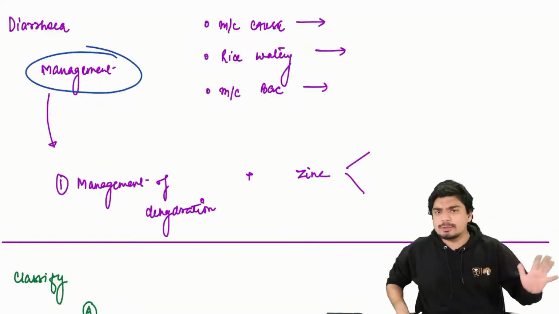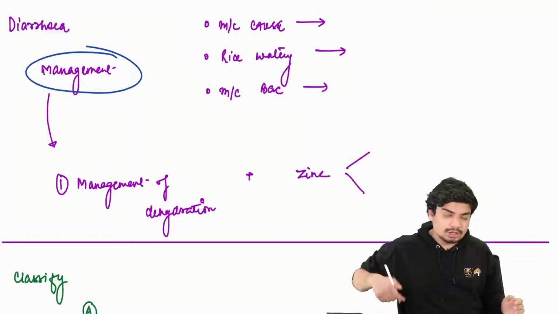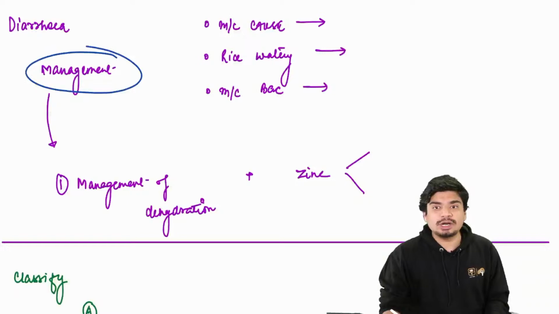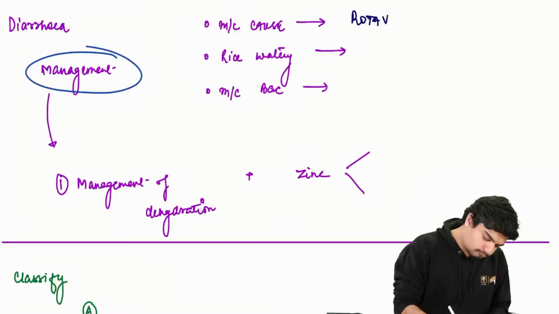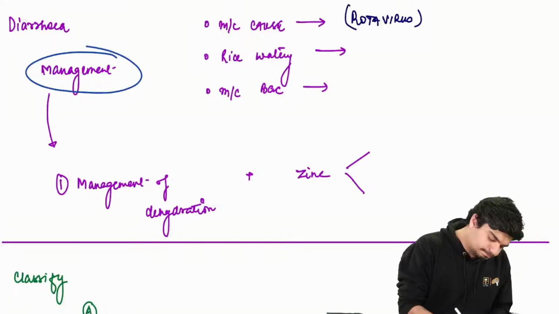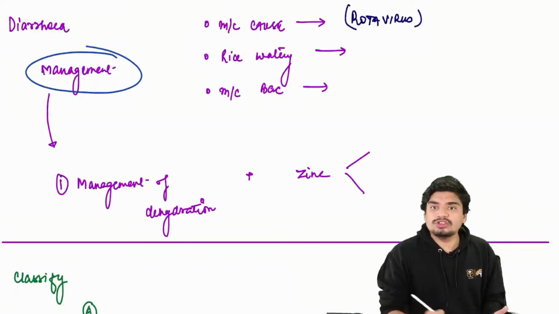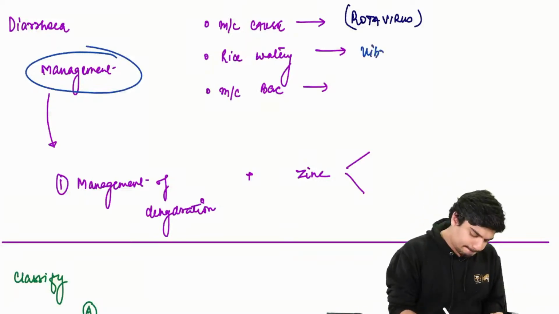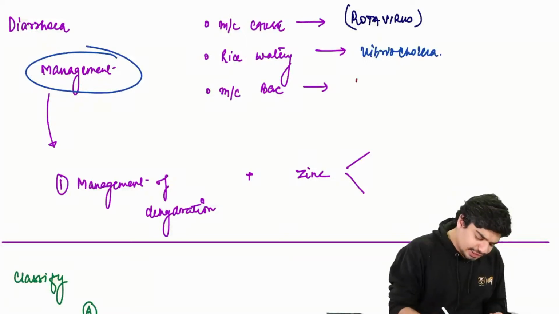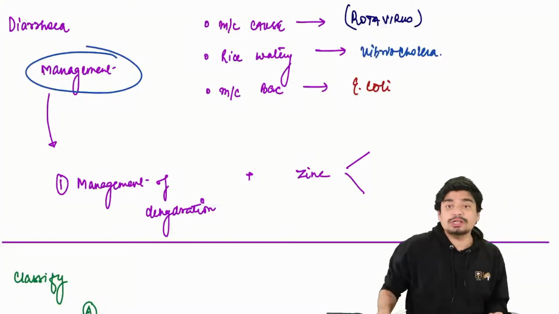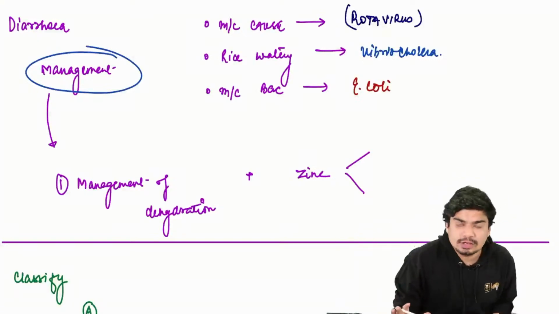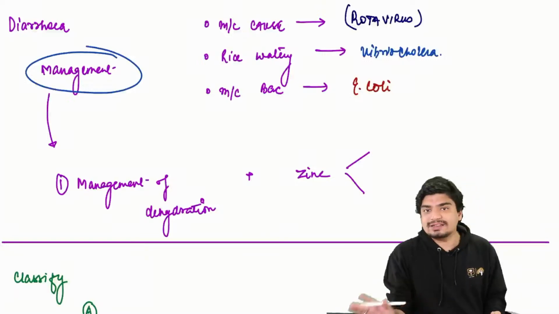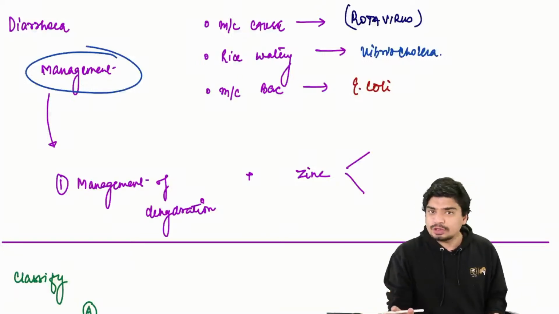Now there was a very common question which is asked: which is the most common cause of diarrhea in children? Remember, the most common cause of diarrhea in children is rotavirus. What causes rice watery stools, rice watery diarrhea? Cholera, Vibrio cholerae. And the most common bacterial cause is E. coli. Simple one-liners which can be asked. Most common cause of diarrhea in children is always a virus, rotavirus.